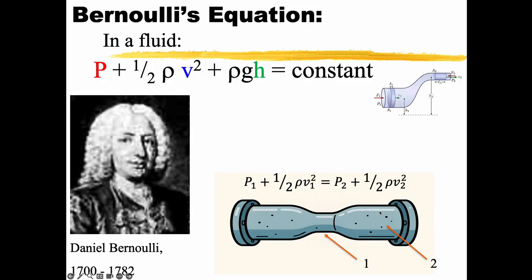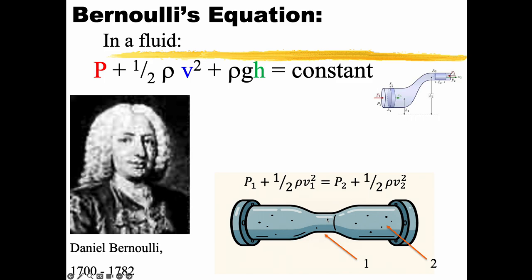And you guys can tell me, it's got to be going slower here, right? Because when I get into this smaller area, it's got to speed up, right? So it's going slow, it speeds up into here, because I've got to have the same rate. So if I'm going to force the same volume of fluid through this little space, it has to be going faster. But then I get into this big space again, and it can slow down again, right?